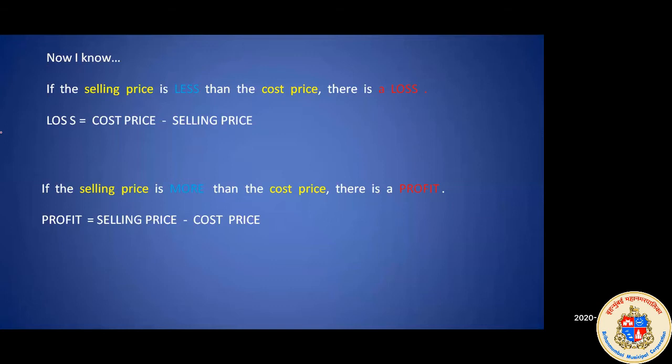So this is the concept of profit and loss. Here you can see you have formulas for loss and profit. Loss is equal to cost price minus selling price, and profit is equal to selling price minus cost price. These two formulas you have to learn by heart so that it will be easy for you to find out how much profit or how much loss we have made.